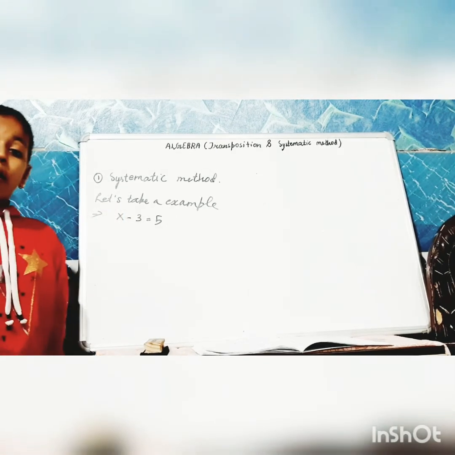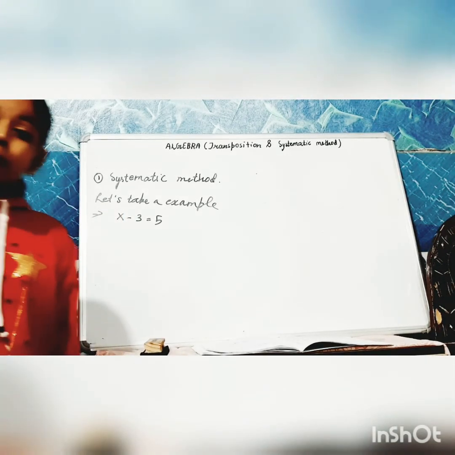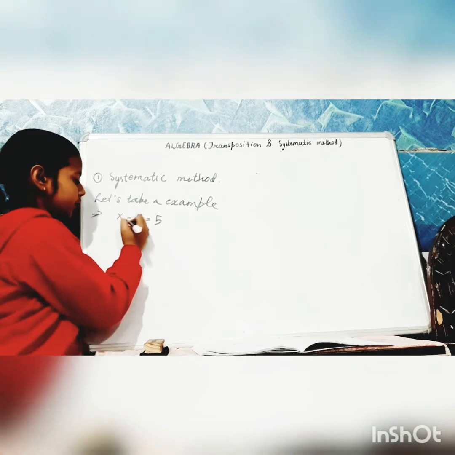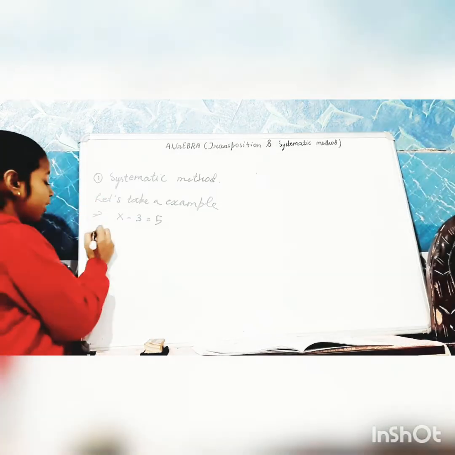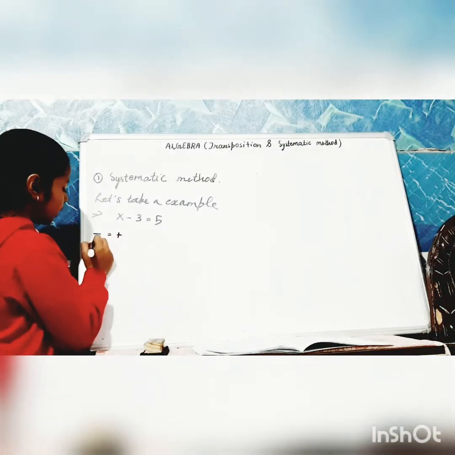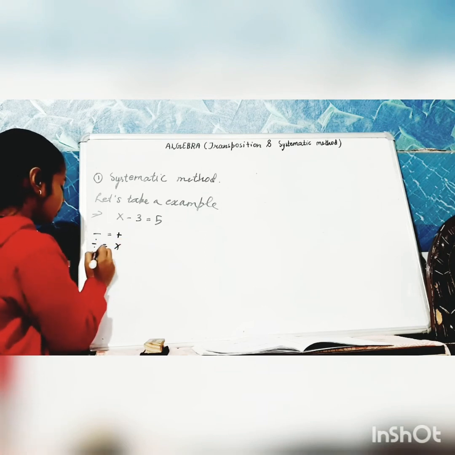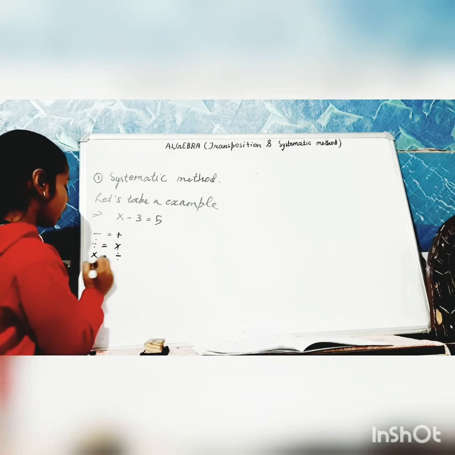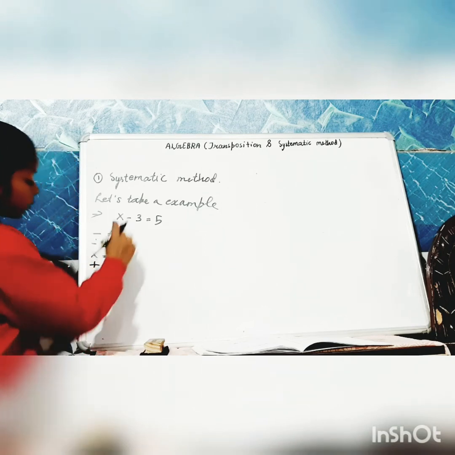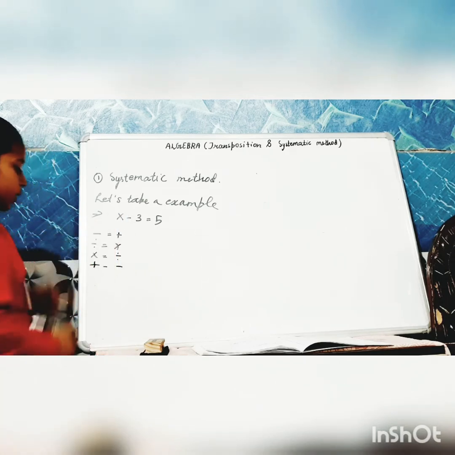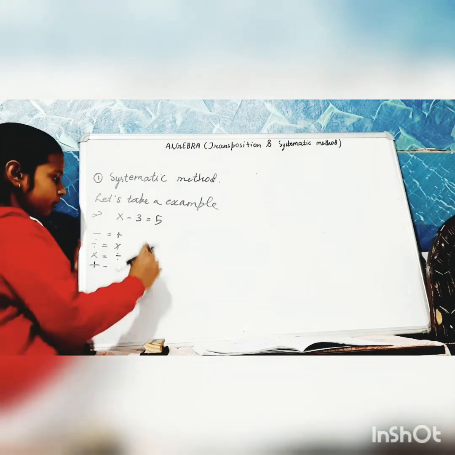So we have to always put the opposite sign of the given sign. Like the opposite sign of minus is plus, divide is multiplication, multiplication is divide, and plus is minus. So we have to use this form. You can note it down now.